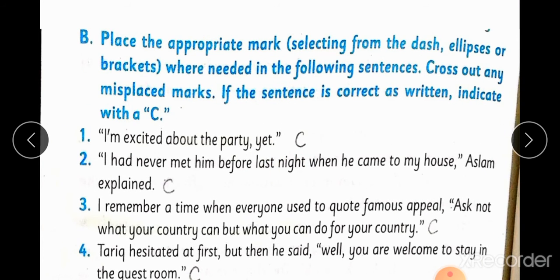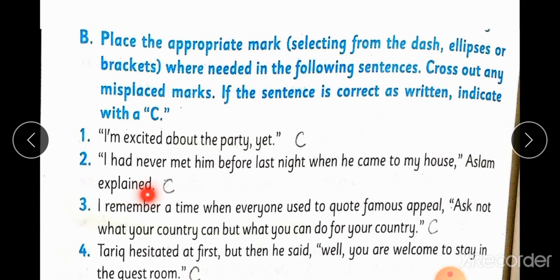Place the appropriate marks selecting from the dash, ellipses or brackets where needed in the following sentences. Cross out any misplaced marks if the sentence is correct as written. Indicate with a C if the sentence is correct according to their punctuation marks, then we will write C. C means correct. So this is the correct sentence according to their appropriate marks. I'm excited about the party yet. Correct. I had never met him before last night when he came to my house.